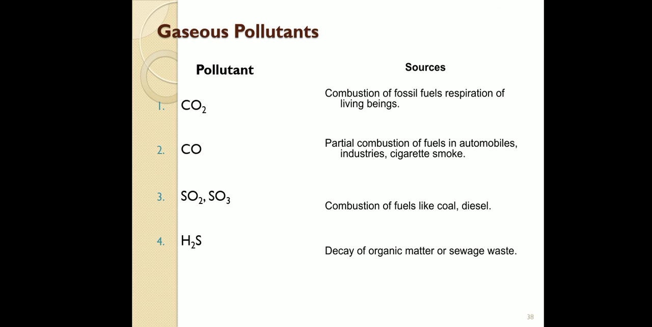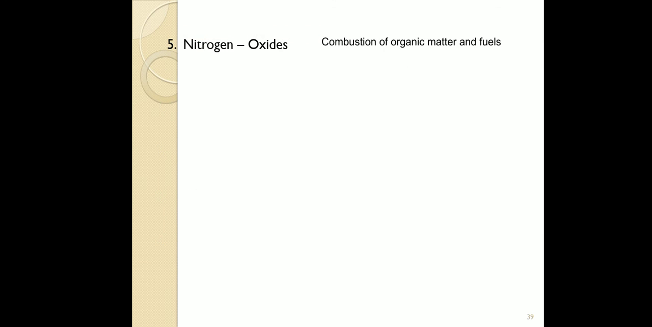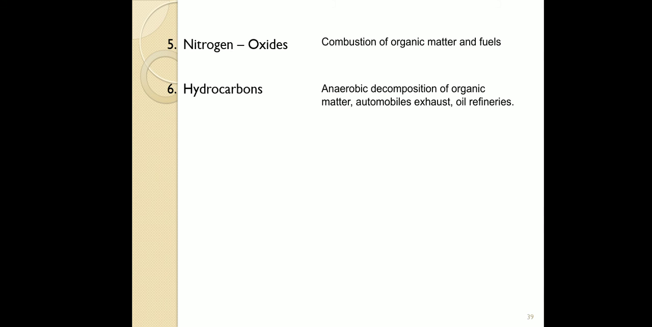All of you see the sources. Most of the fuel consumption releases these gases. So fuel consumption is very harmful and is the main reason for air pollution. Then the other pollutants: nitrogen oxides are released from combustion of organic matter and fuels. Hydrocarbons come from anaerobic decomposition of organic matter. In the absence of oxygen, when organic matter decomposes, hydrocarbons are released. Automobile exhaust also gives hydrocarbons, and so do oil refineries.